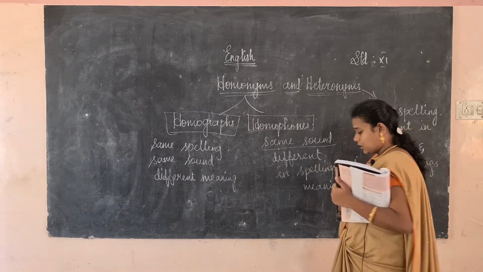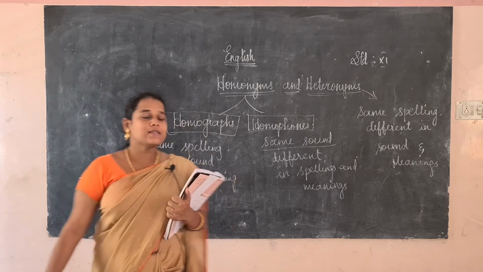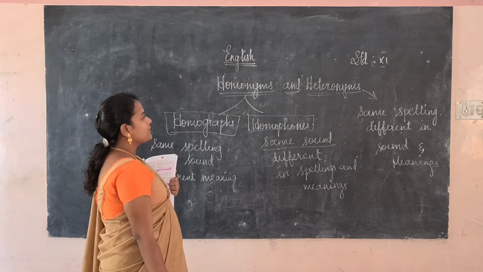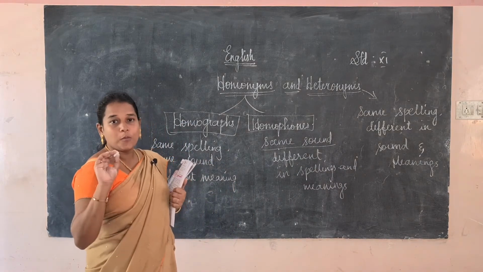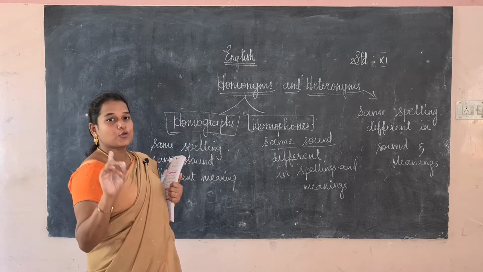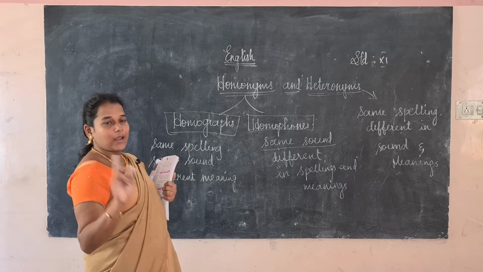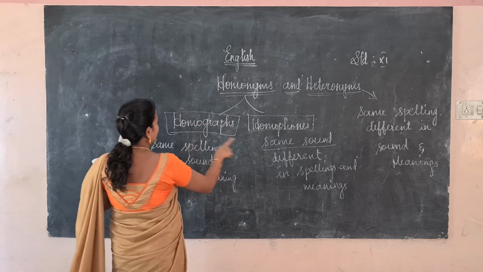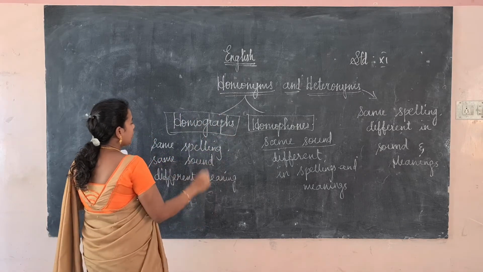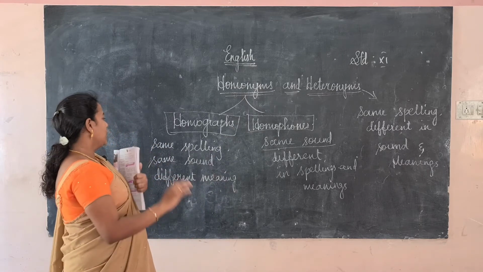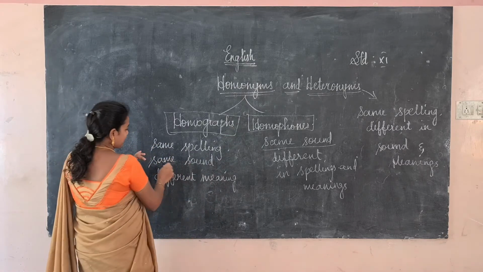One thing we have to remember: it is divided into two. One is homonyms, another is heteronyms. Homonyms are words that have the same pronunciation. Then homonyms are divided into homograph and homophone. The common thing in both is the same sound.